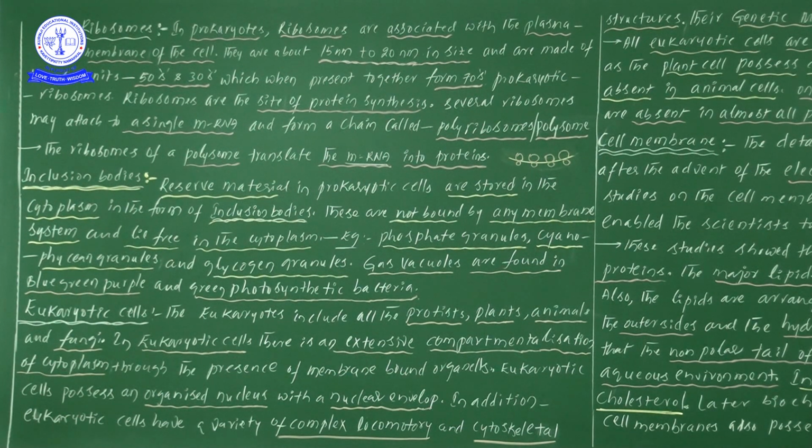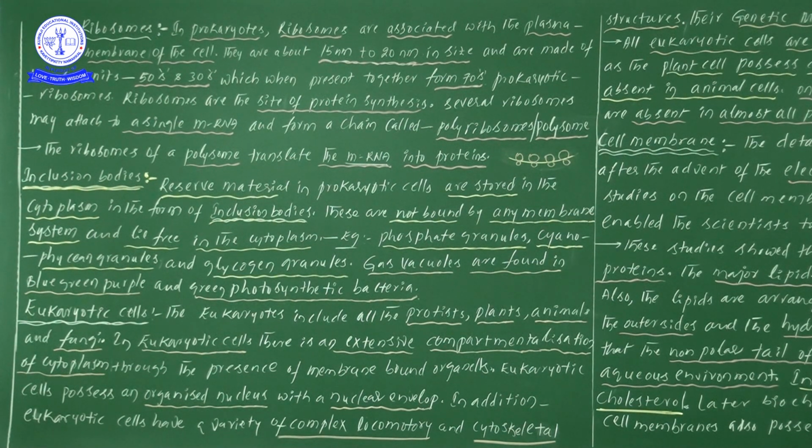Once more, in eukaryotic cells there is an extensive compartmentalization of cytoplasm through the presence of membrane bound cell organelles. Easy information. Because of the presence of cell organelles, the cytoplasm is divided into many parts. Simple.